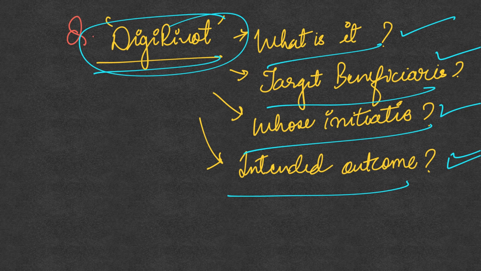But also think about it from the mains perspective. Whenever I say Yuva or DigiPivot, you must also think about which question I will be able to use this in a mains answer. If you consider Yuva, for instance, if there is any question on skill development, or on employment generation, about the job opportunities, how they can be increased in the economy because we are facing jobless growth, in all such cases you have to mention some of the measures that are being taken by the government or otherwise. In such cases, you can mention initiatives such as Yuva to make your answer stand out.